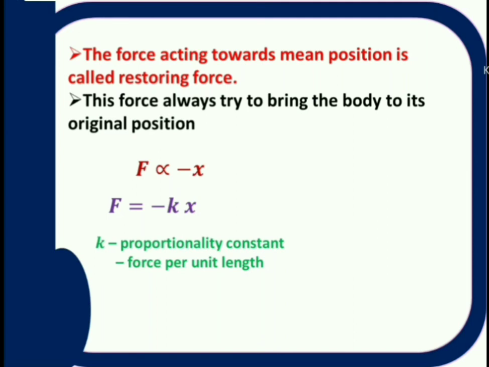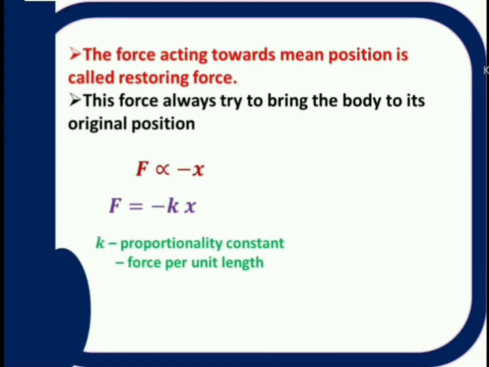That's why its velocity reduces more and more. The velocity of the simple pendulum is large at mean position. As it moves away from the mean position, slowly its velocity reduces, because more and more restoring force is acting, and it is 0 at extreme position, right?